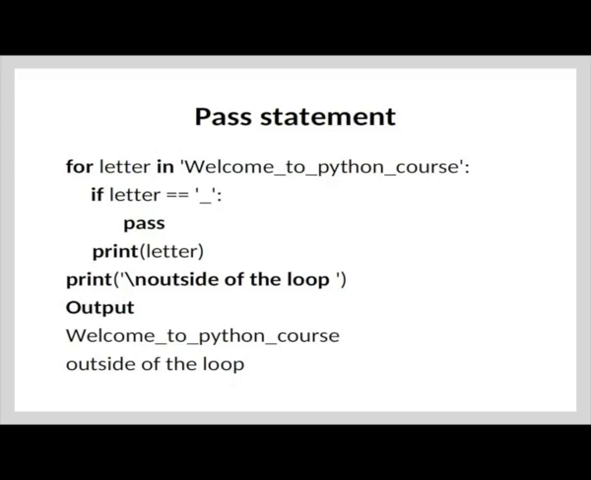So, when the letter is underscore we have a pass. As you know, pass does nothing, nothing will happen. So, you will get the output as welcome underscore to underscore Python underscore course. When the underscore is detected, Python executes a pass and ignores it, prints the underscore and continues to print the rest of the letters in the string. Just compare this output with the output you obtained when you used break and continue.